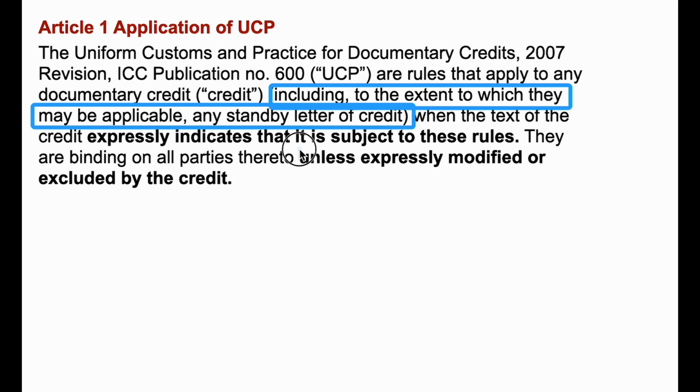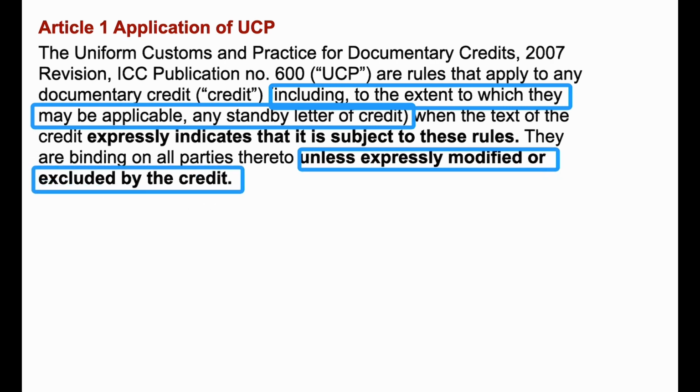When it comes to the third question, as per UCP, UCP600 rules are binding on all parties thereto unless expressly modified or excluded by the credit, which means the provisions of this rule will be applicable to all the parties as far as it is not modified or excluded by the credit. If the credit modifies or excludes any articles of UCP600, then we must follow the modified parameters, and from that point of time, letter of credit supersedes UCP because credit is always paramount.